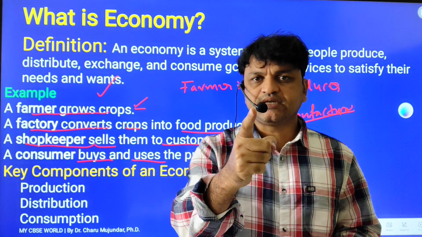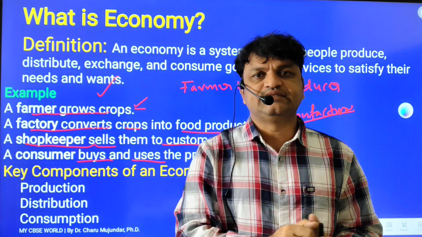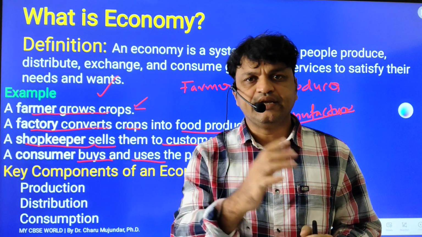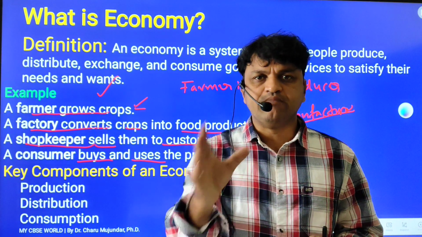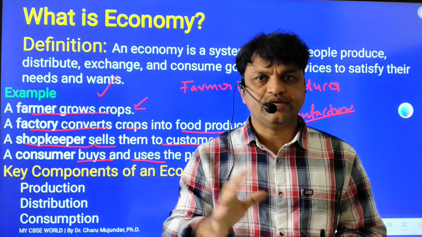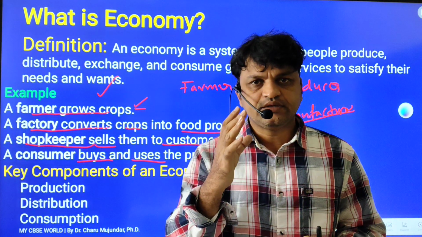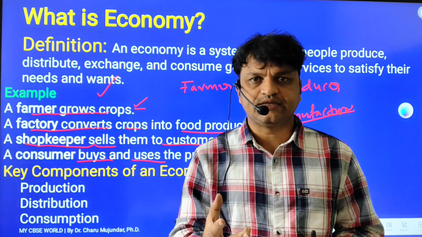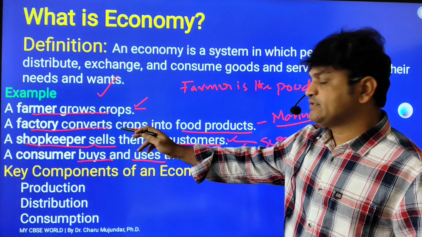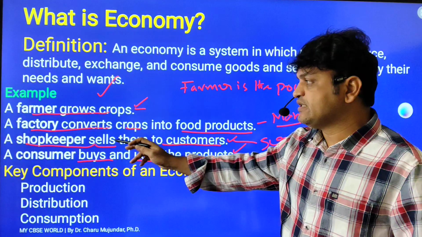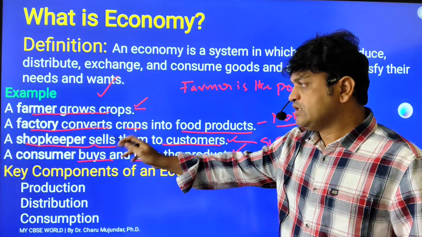Primary sector can also be called the agriculture sector and allied sector. The secondary sector is also called the manufacturing or industrial sector, whereas the tertiary sector is also called the service sector. So you need to remember: producers, then manufacturer, then consumer through the market.